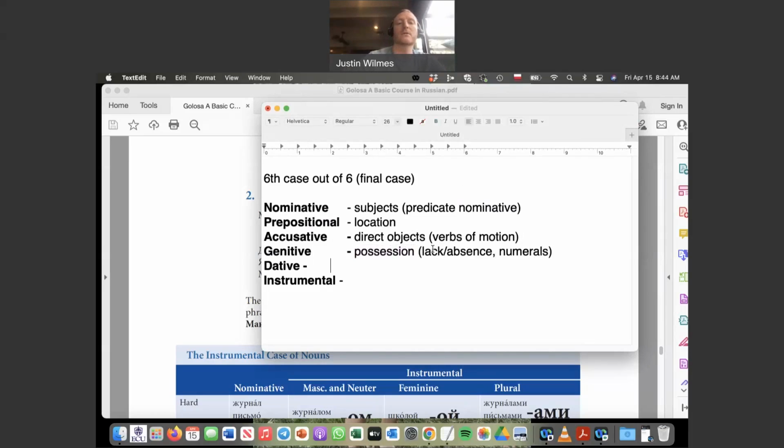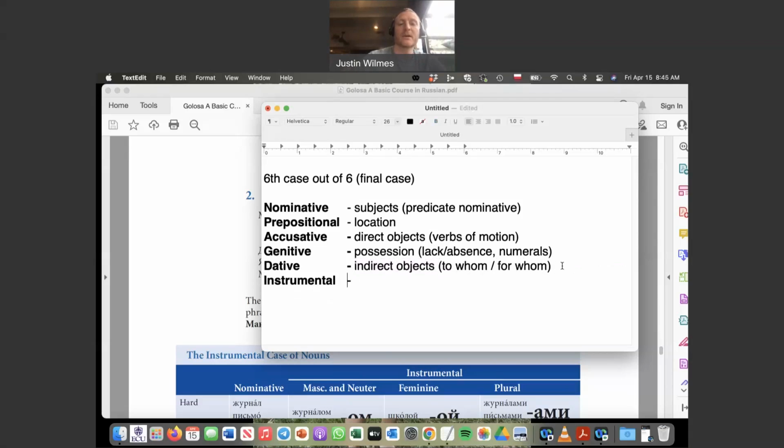So again, multiple uses, but I think it helps to really know the primary use well, because it helps you to memorize and remember what it does. Dative is indirect objects first and foremost, right? So to whom, for whom. But it's also used with the verb to like, нравится, and other things.